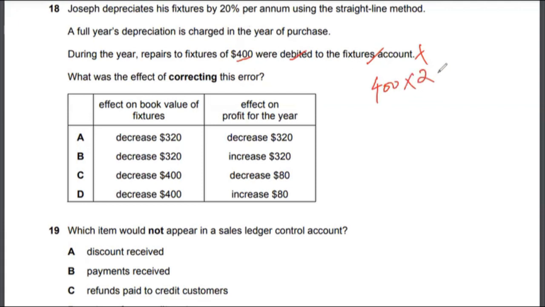So 400 times 20%, or 80, would be the amount of adjustment, so the net comes to $320. The company needs to decrease $320 from the fixtures account, and because it's going to increase the expense, it's going to decrease the profit by the same amount, $320. So the correct answer to multiple choice 18 would be option A.